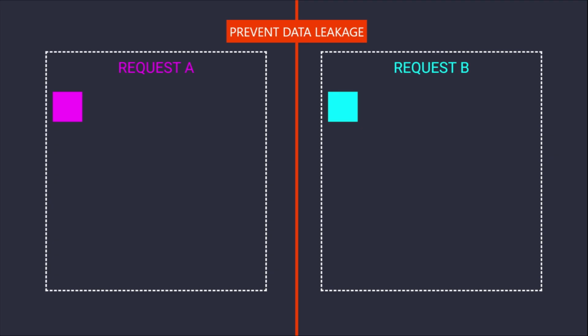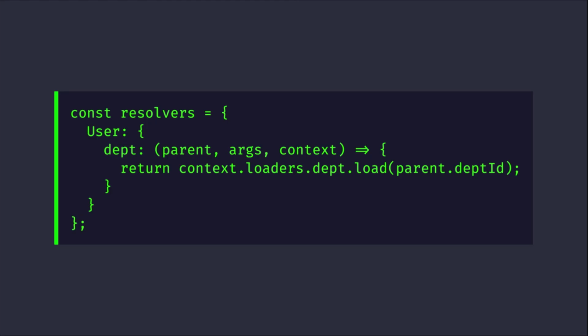This guarantees that the cache is isolated and invalidated immediately upon request completion, ensuring that subsequent requests always start with a clean slate and fresh data access permissions. In a GraphQL environment, DataLoader is typically injected into the context object accessible by all resolvers. When a parent resolver fetches a list of entities and a child resolver needs to fetch related entities, the child resolver calls